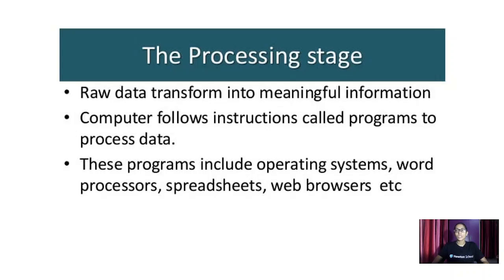Every computer follows instructions called programs to process your data, and these programs can be operating systems, word processors, spreadsheets, web browsers, and a lot more. Always remember, big data migrates to the cloud because companies are realizing that it has a huge benefit. So every company will think that it has a huge benefit. The benefits of cloud data processing have no limits. In fact, small companies are also using that and turning data into meaningful information.